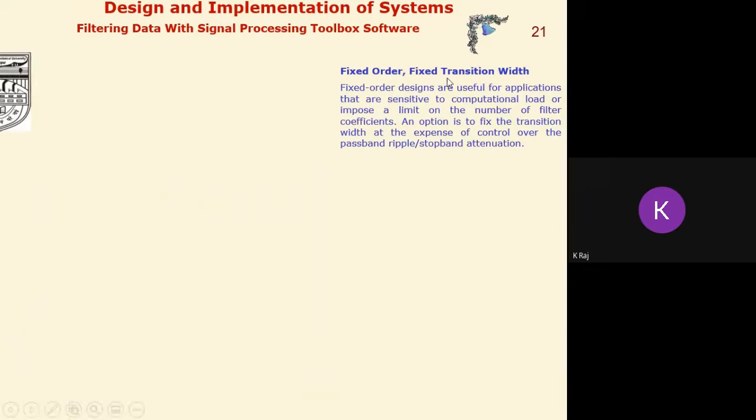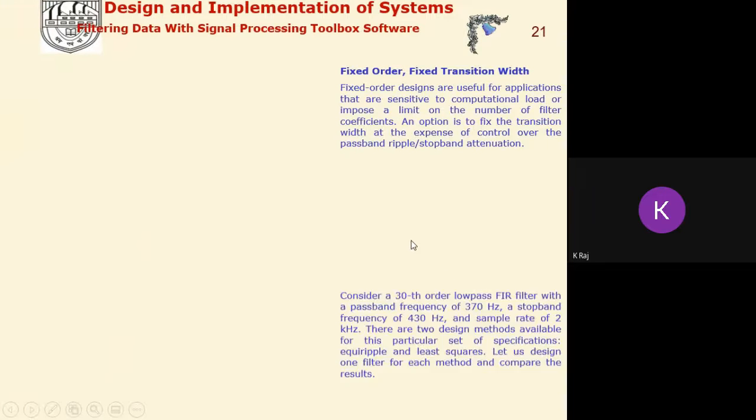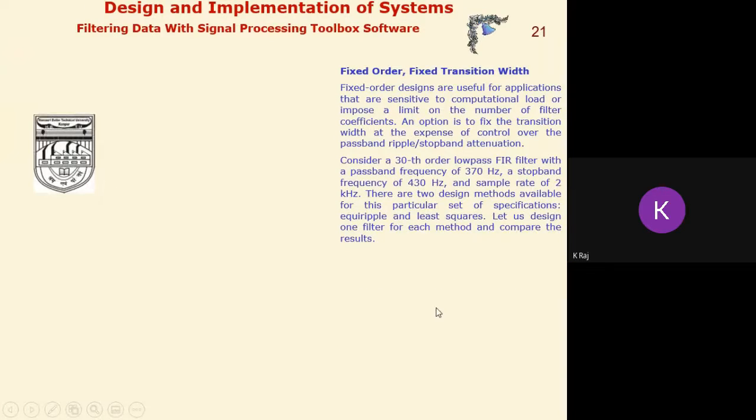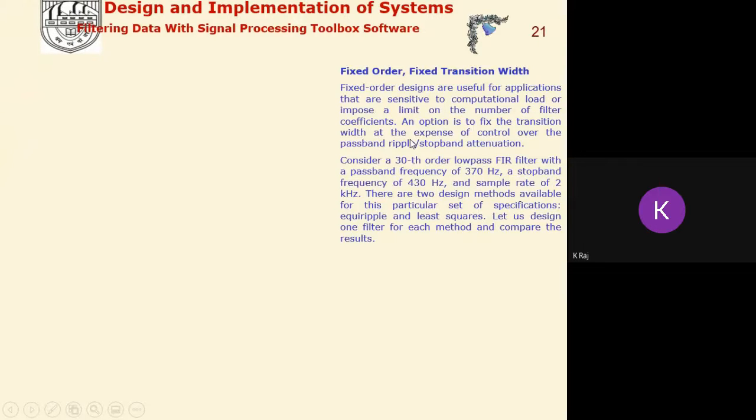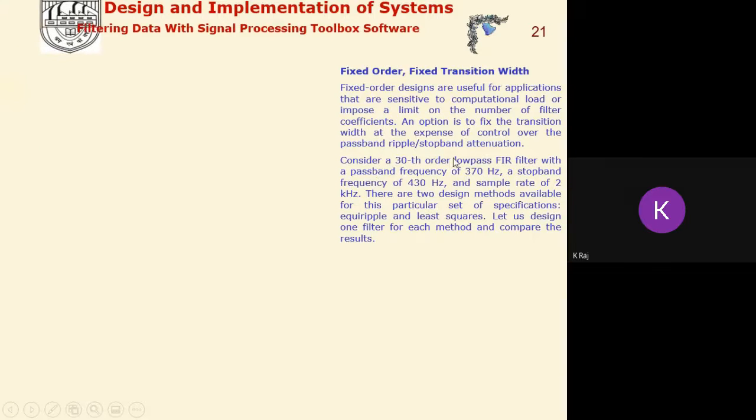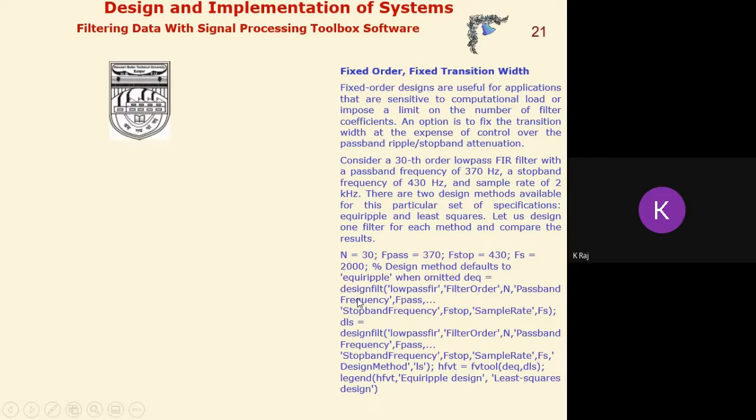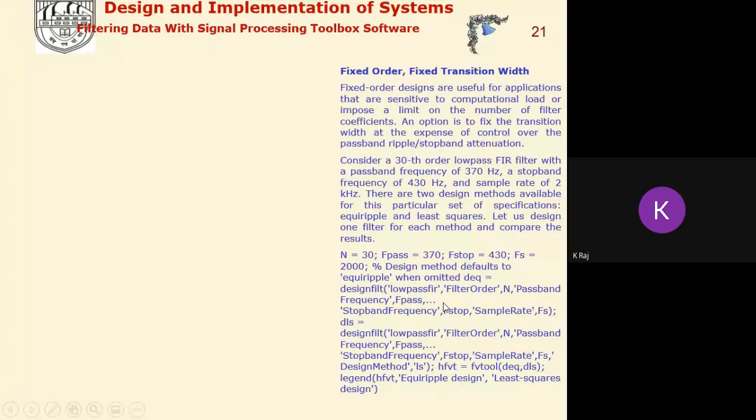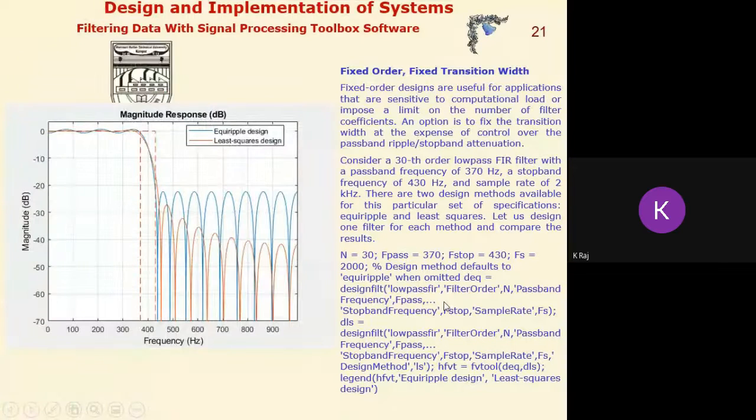Now, fixed order, fixed transition width. Fixed order designs are useful for applications that are sensitive to computational load or impose a limit on the number of filter coefficients. An option is to fix the transition width at the expense of the control over the passband. For example, say we consider a 30th order low pass filter, and we describe the specification, and then we use the design method, that is the equiripple, using the design filter, and we get the result here.